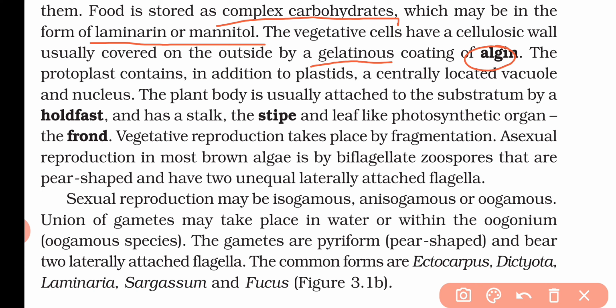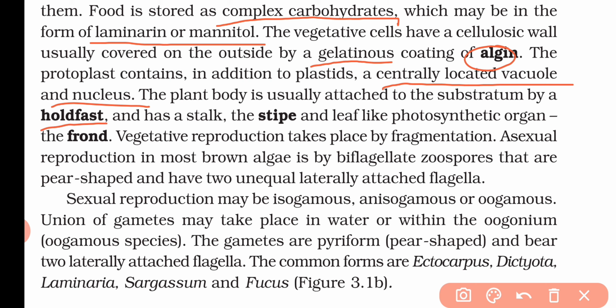And the protoplasm contains, in addition to plastid, a centrally located vacuole and a nucleus. That means in their protoplasm, in addition to plastid, they also have the centrally located vacuole and a nucleus. And the plant body is usually attached to the substratum by a holdfast.